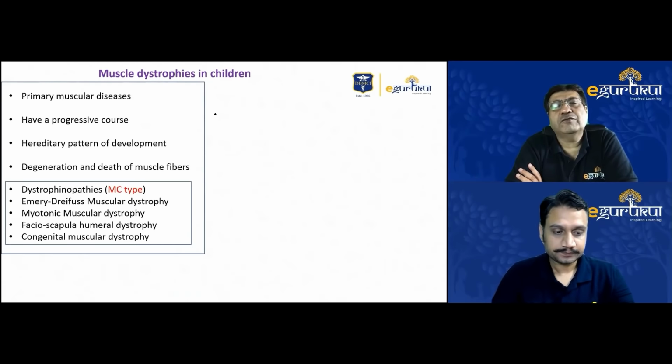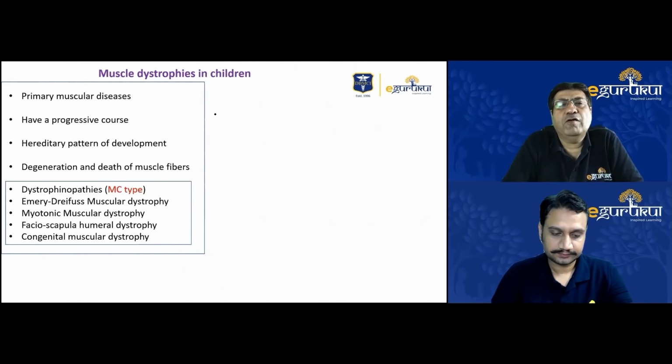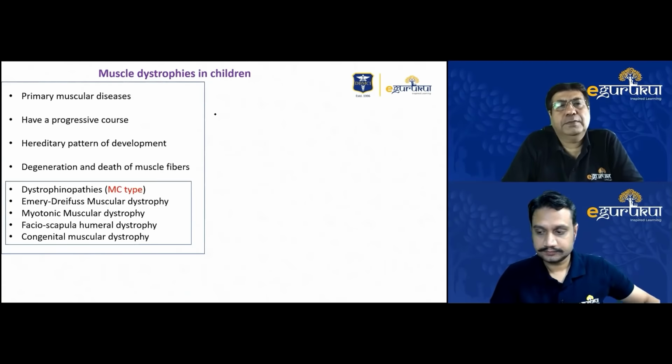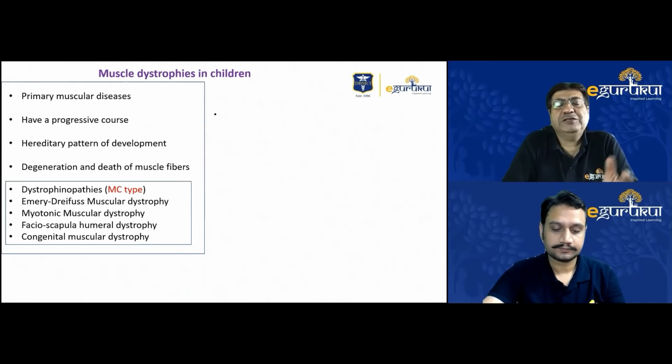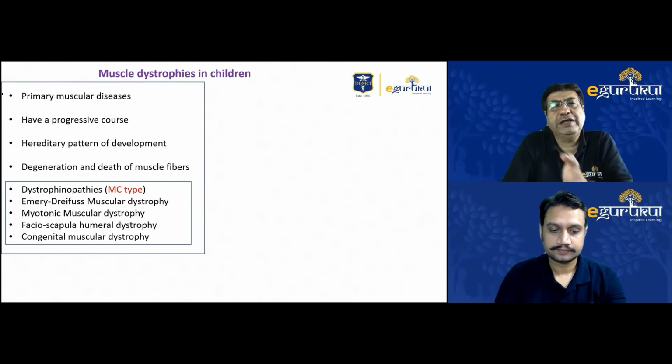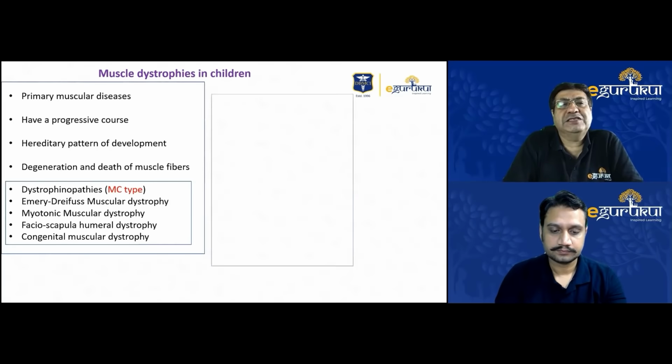So muscle dystrophies usually are one of the common types of primary muscle diseases that are seen in children. They are usually differentiated from many myopathies or congenital myopathies by the fact that most of these congenital myopathies, which may develop from the time the child is born, but may slowly manifest with symptoms after 1 year of age. But myopathies usually overall are not progressive diseases.